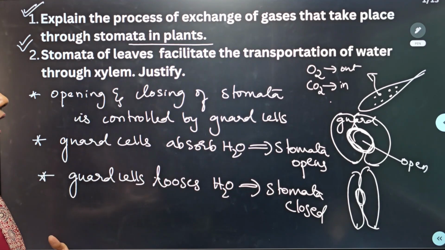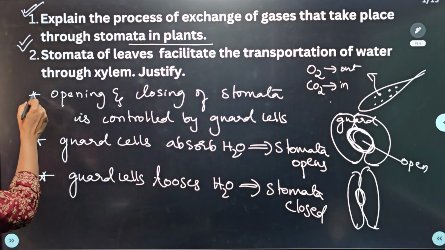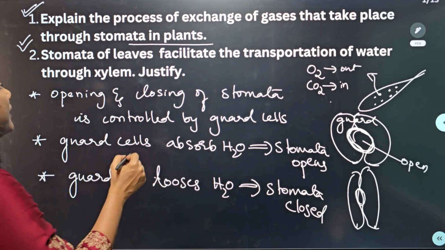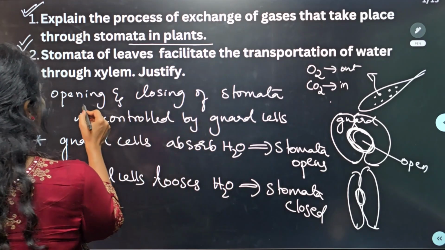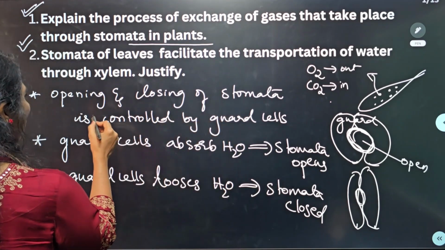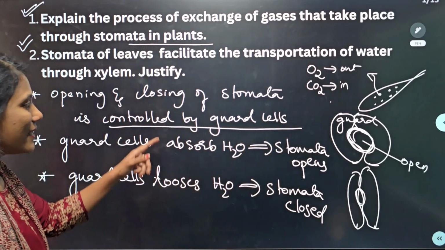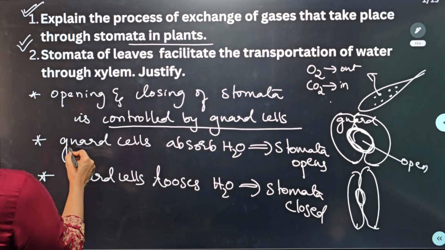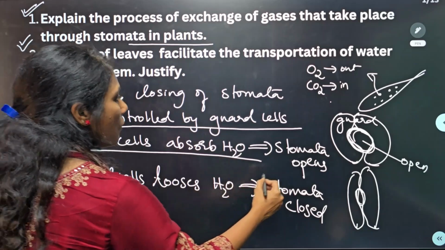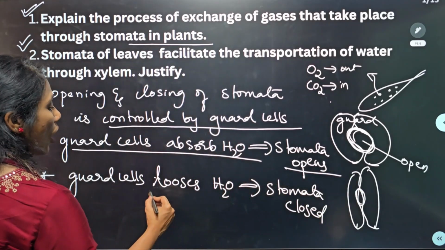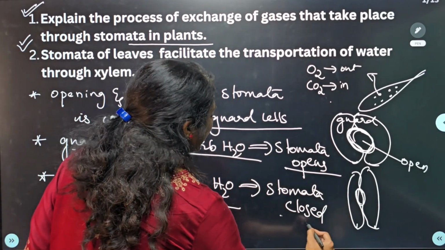These are the points you can mention. Here, always present the answer point wise and always underline the keywords. The keywords here are: opening and closing is controlled by guard cell, so guard cell is a keyword; on absorption of water, stomata opens; on losing of water, stomata gets closed.